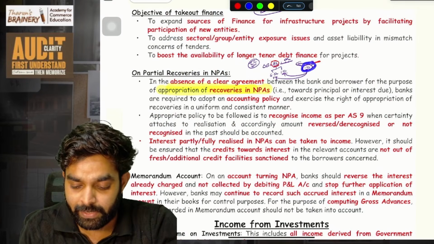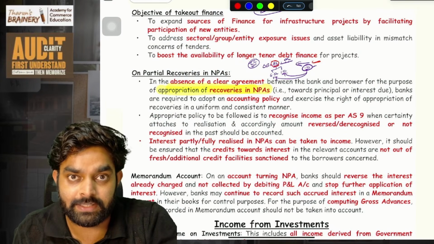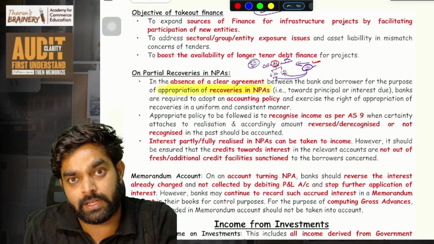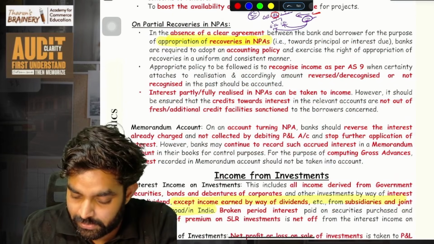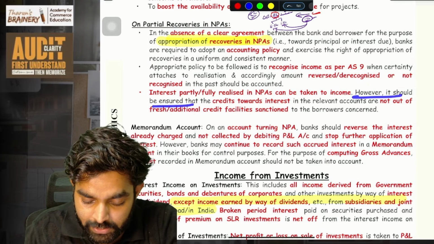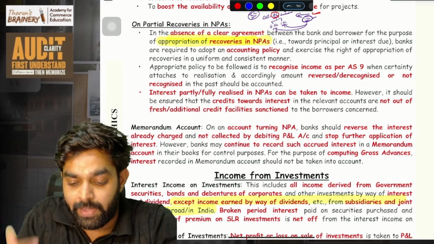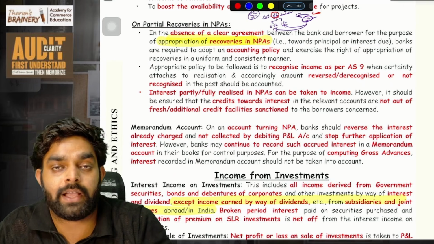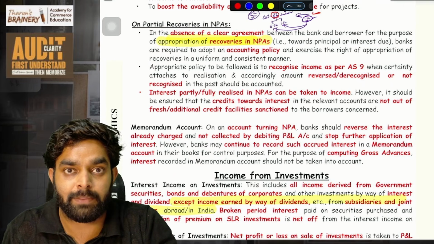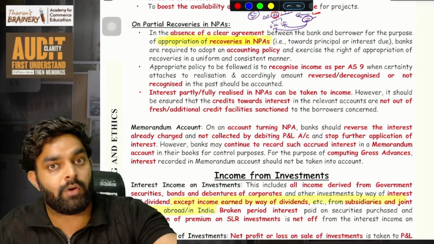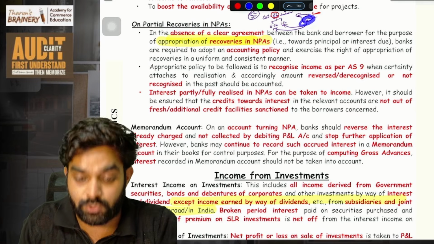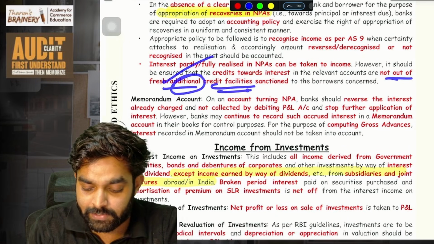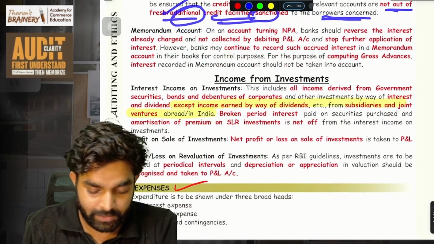That is, whatever money I paid, the bank can consider that as income because actually it has been paid, not accrued, it has actually been realized. So even though the account is NPA, they can still take that. However, it should be ensured that the credit towards this interest, whatever money I am paying, this 1.8 lakh, should not be from any extra loan that the bank has given to me, because already my one loan is NPA and still the bank gave me another loan, and with that loan I am repaying this. That should not be there. The auditor should check that it should not be out of any fresh or additional credit facility sanctioned to the borrower concerned. It's very simple.